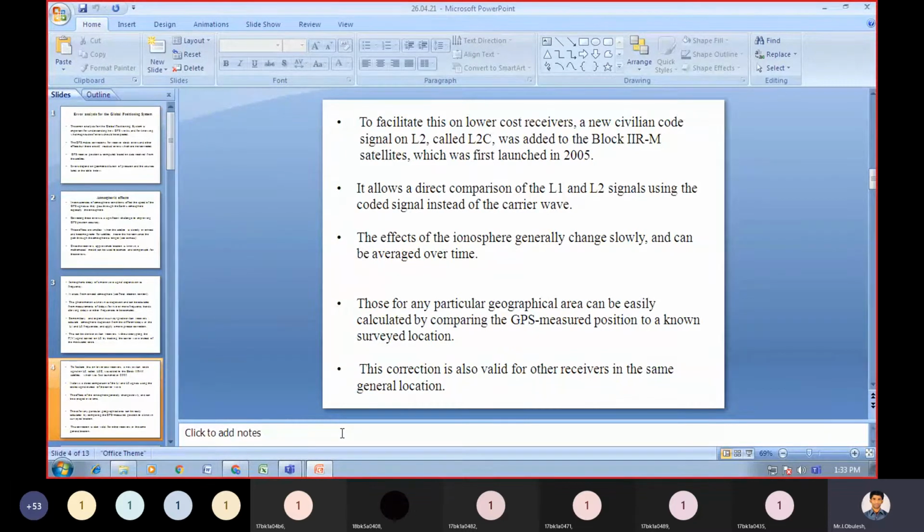We need to do the calculation by comparing the GPS measured position to a known surveyed location.